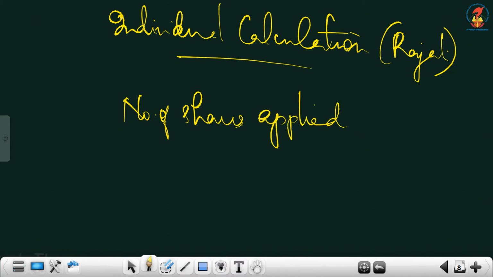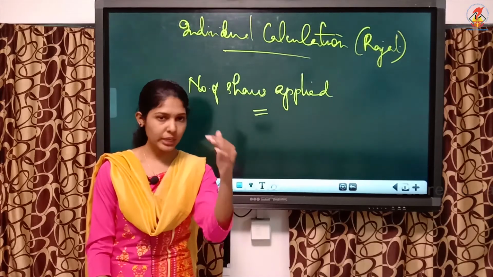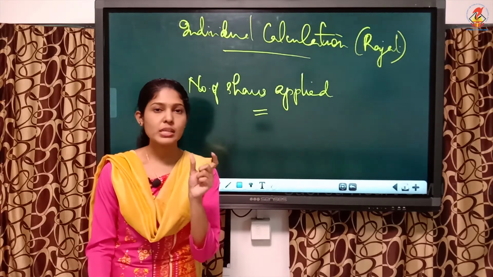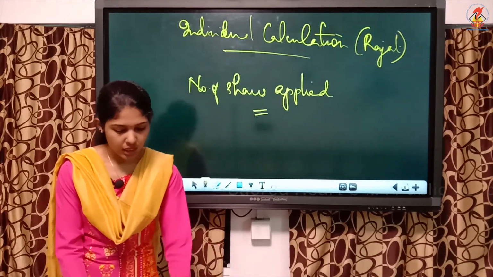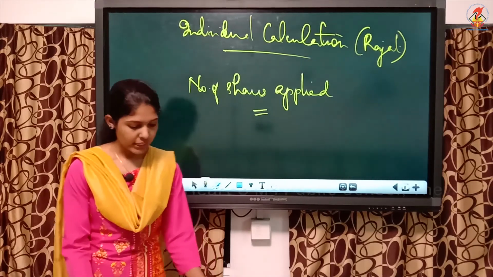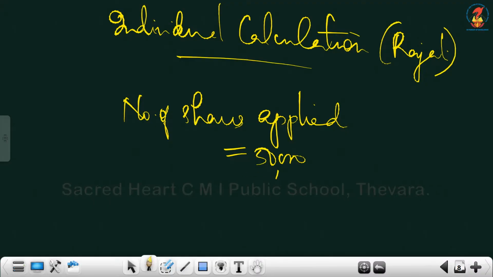Write the formula: total shares allotted under prorata. Rajat belongs to category 1, where allotted is 40,000 and applied is 50,000.